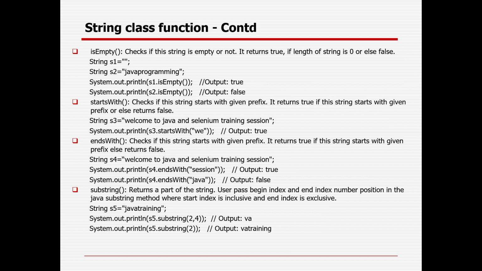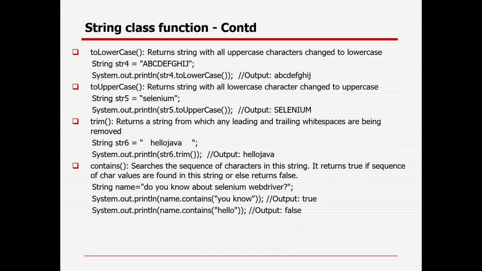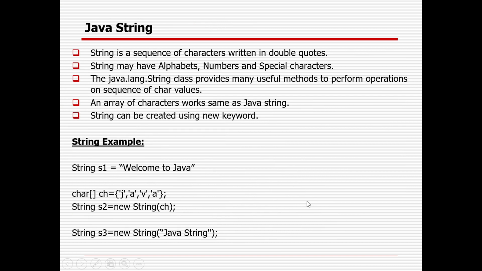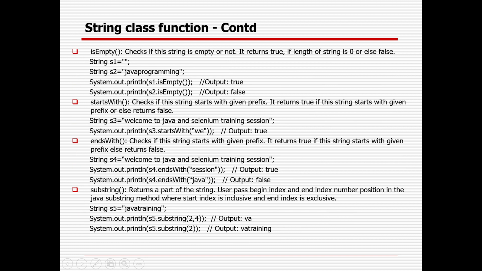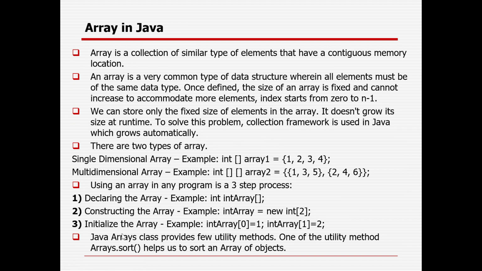You already saw that a character is also a data type, a single alphabet, and you can convert the character to a string. After that, a lot of methods are there to handle the string. Then the array will come, which is nothing but a collection of similar type of elements that have contiguous memory allocation.